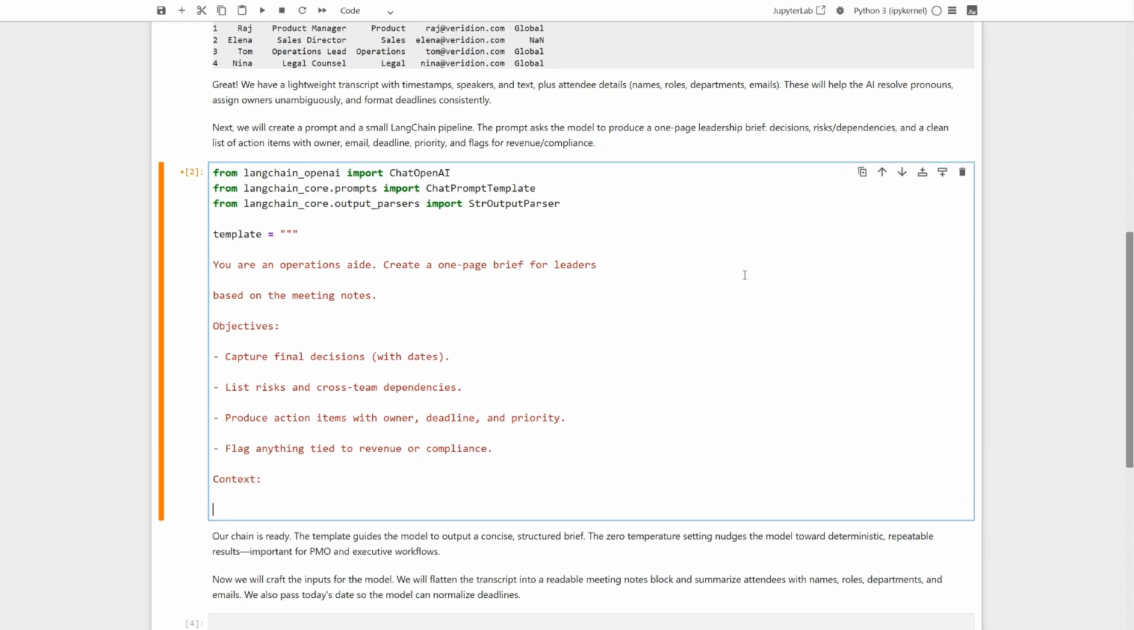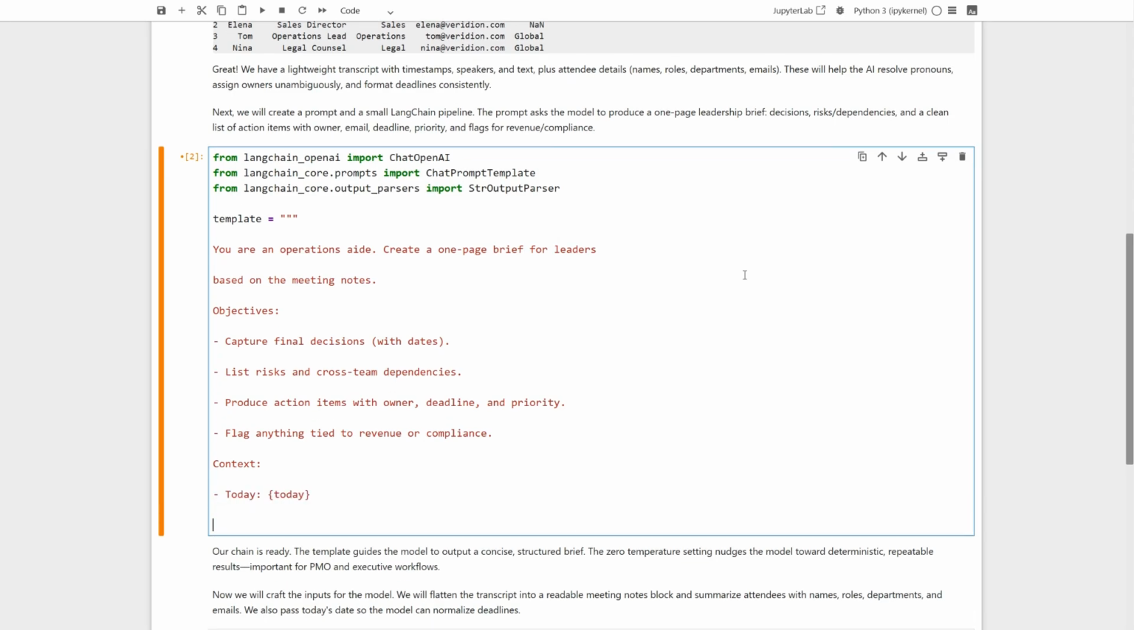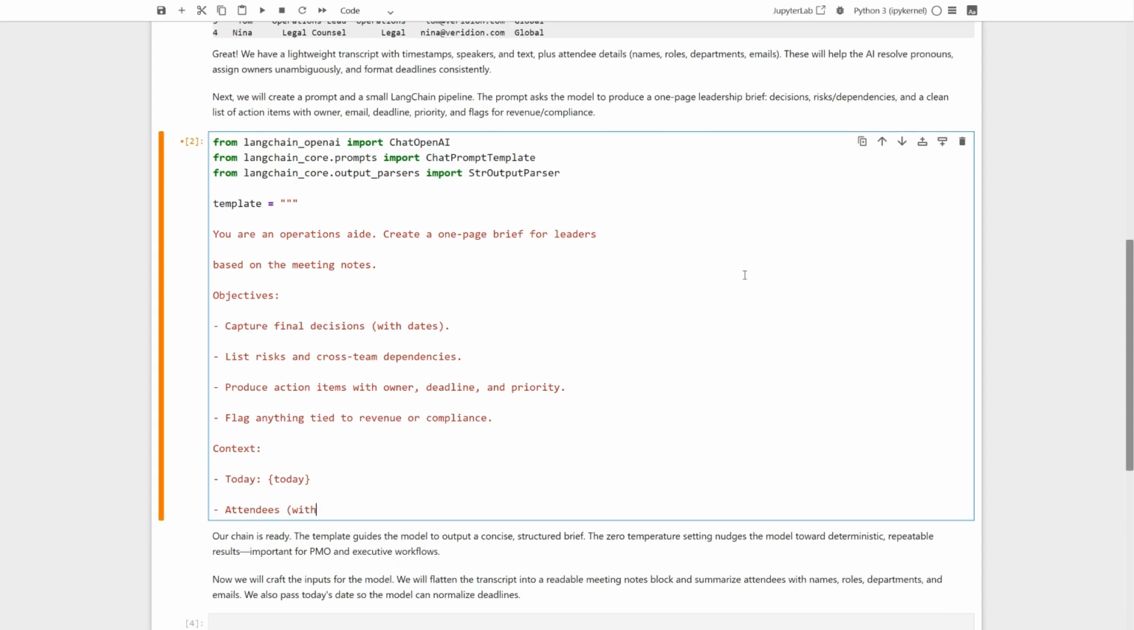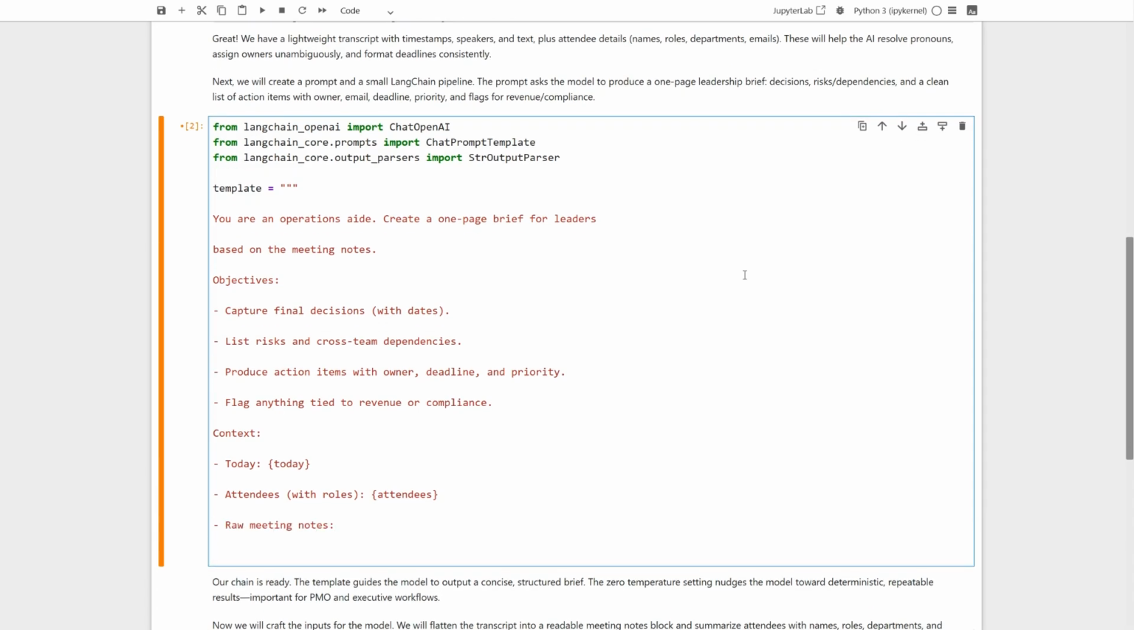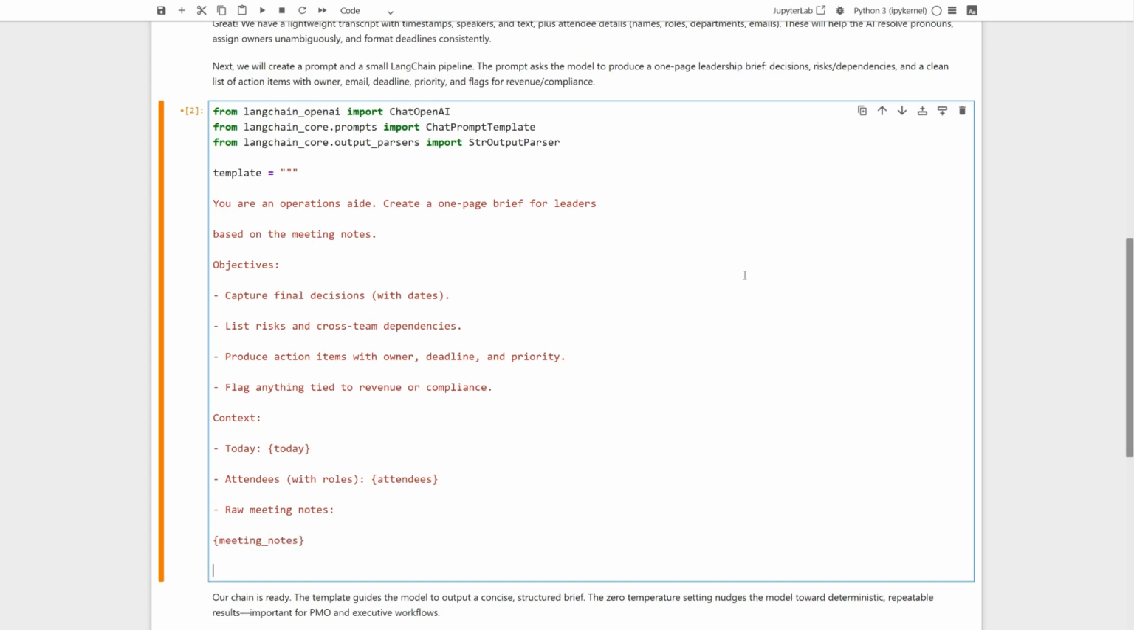Time for context. This frames the brief with the essentials. We'll pass in today's date as a variable, so relative timelines can be computed correctly. We include the attendee roster with roles, handy for resolving pronouns and adding emails. Then we explicitly mark where the raw notes go. This placeholder will be replaced with the full meeting transcript at runtime.